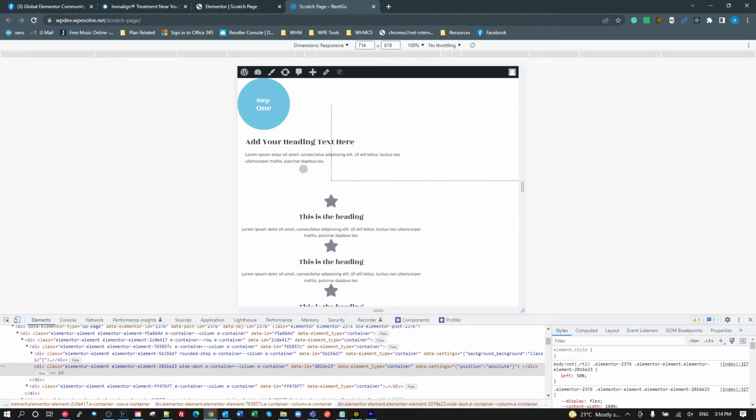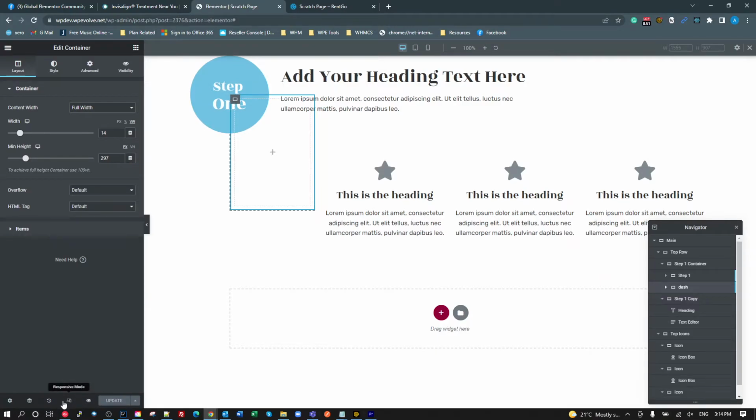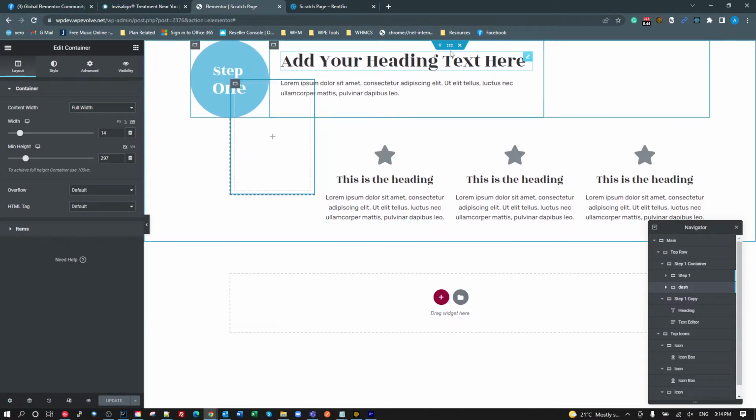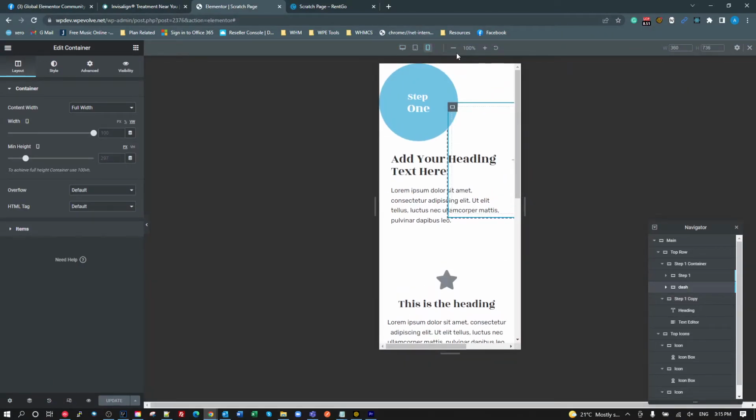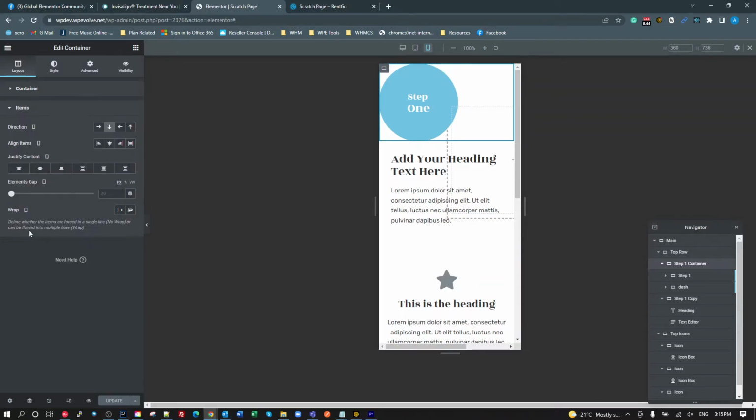and we see some more problems here. So what we want to do is make sure that on mobile, this all centers. We want to get rid of that bottom border. So let's have a look at that. Go back to here, let's go to our mobile responsive view. In this view, we want the step container, we want the steps to be centered. So we're going to center the items for the steps.